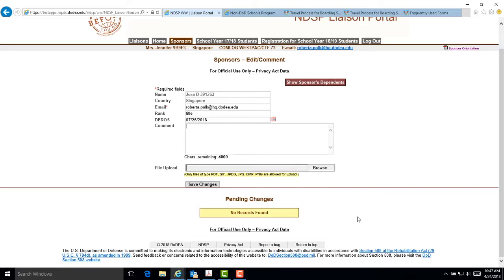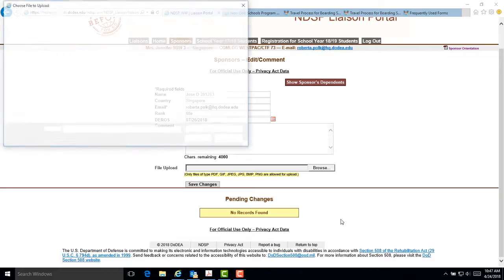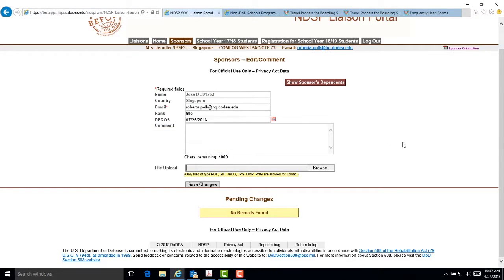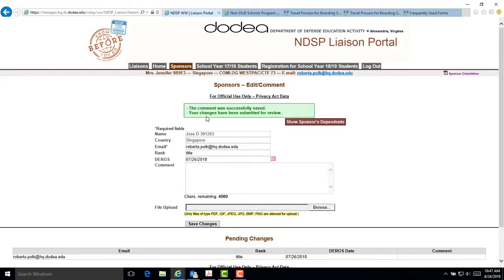You can enter information in the comments section. Any information that you enter here will be sent to the NDSP database. You can upload files. This is a safe and secure way for liaisons to upload documents such as extended orders, banking information, invoices, etc. Sponsors can also upload documents in the sponsor portal, which will be submitted to the NDSP. Always remember to save your changes. When you use this feature, you should get a message in a mint green box at the top of the page that your email was sent successfully.